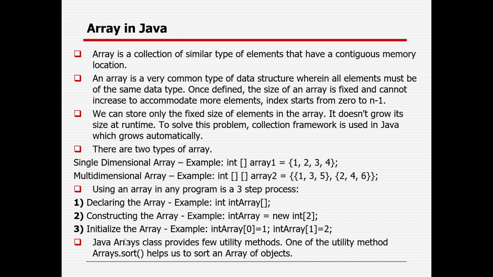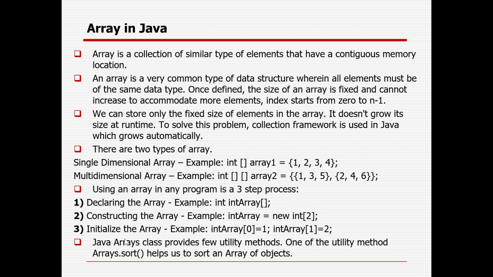So an array is a very common type of data structure wherein all elements must be of the same data type. Remember it. Once defined, the size of the array is fixed and cannot increase to accommodate more elements. Index will start from 0 and go till n minus 1. So we can store only a fixed number of elements in the array. It does not grow its size during runtime. To solve the problem, the collection framework is used in Java, which grows automatically. There are two types of array: single dimensional array and multi-dimensional array. Single dimensional means only one dimension, row wise, but multi-dimensional means, for example, two dimensions, row and column wise.